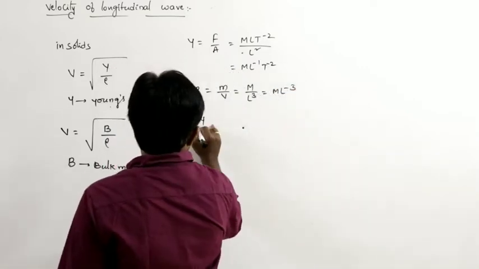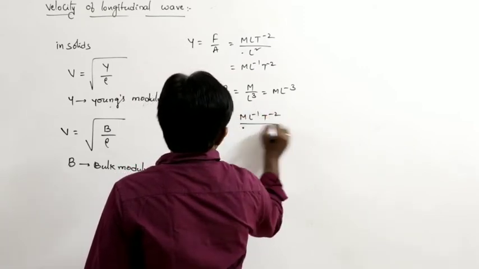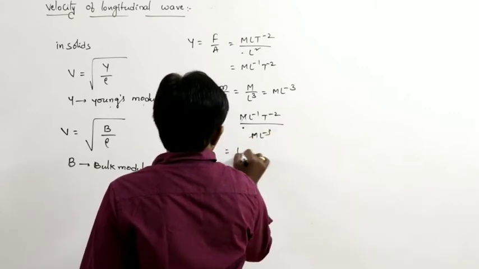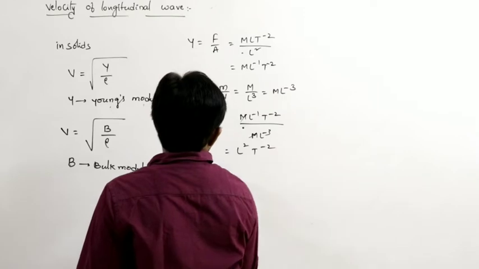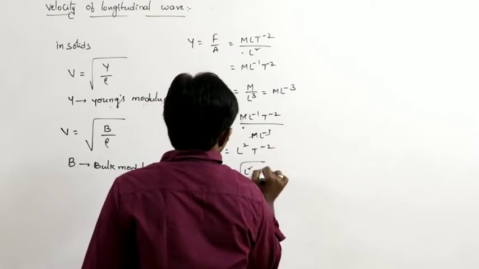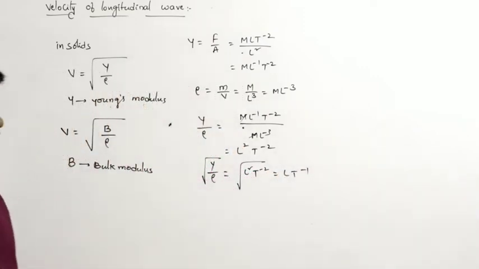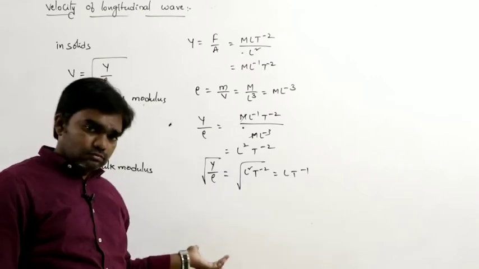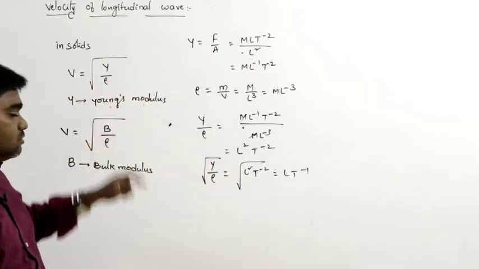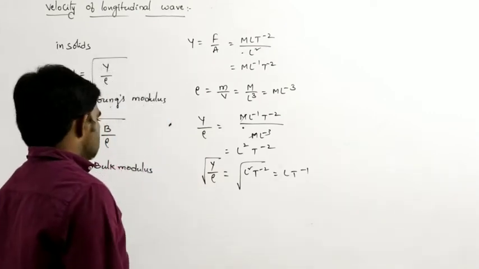So then Y by rho is ML power minus 1 T power minus 2 divided by ML power minus 3, which is L power 2 T power minus 2. The square root of Y by rho is the square root of L squared T power minus 2, that is LT power minus 1. According to the dimensional formula, this exists. V is equal to the square root of Y by rho, or V is equal to the square root of P by rho. So that is the situation.